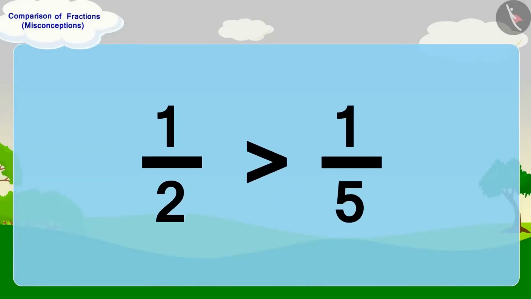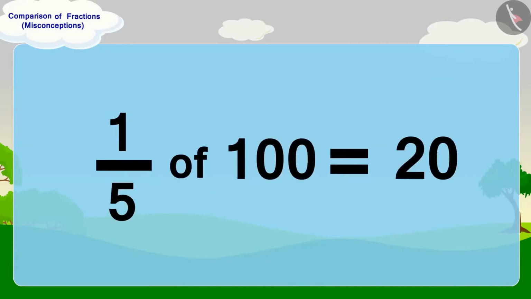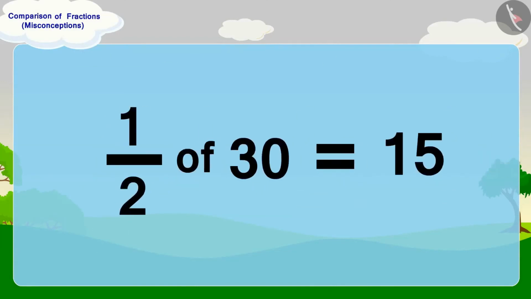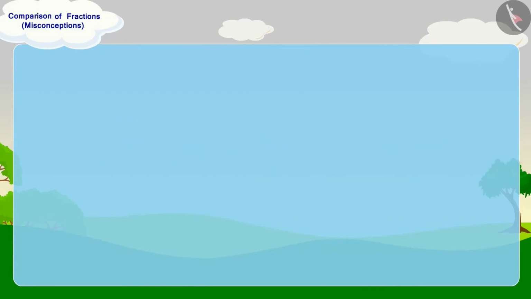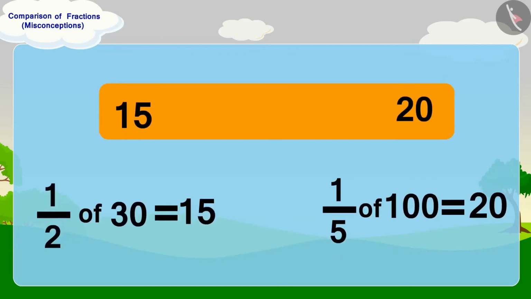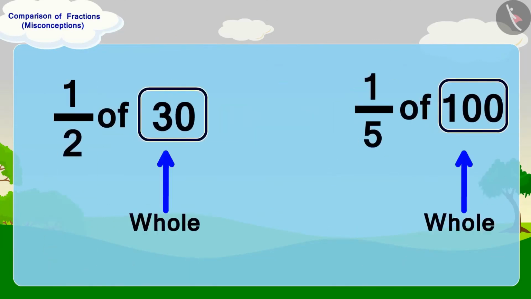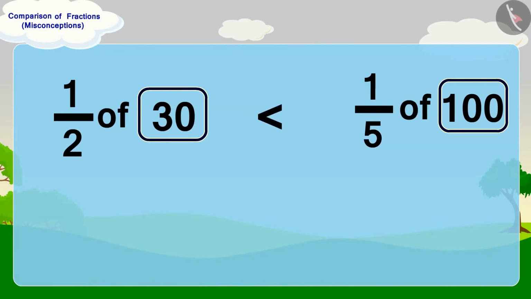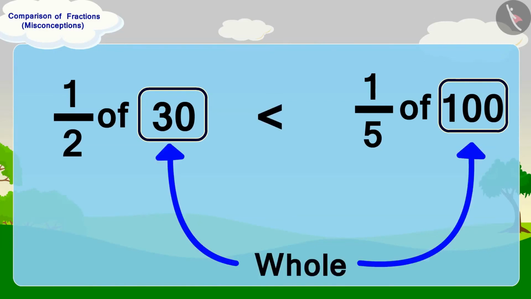But if we talk about 1/5 of 100, which is equal to 20, and half of 30, which is equal to 15, then we can see that half of 30 is smaller than 1/5 of 100. Because their wholes are not the same. Therefore, to compare fractions, we must pay attention to fractions as well as their whole.